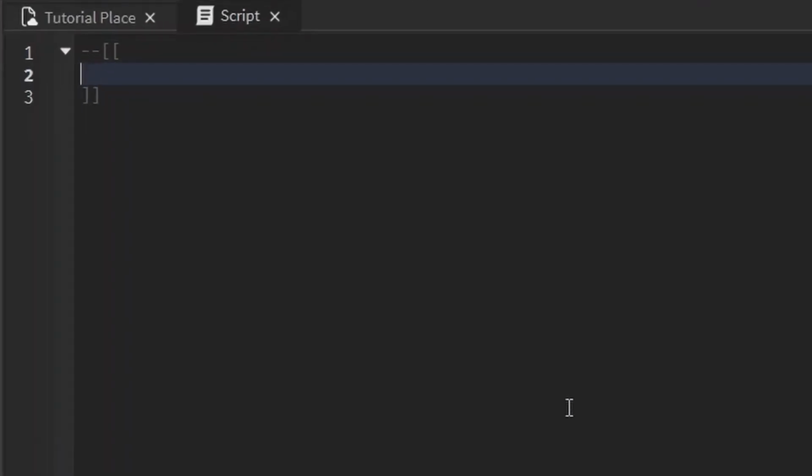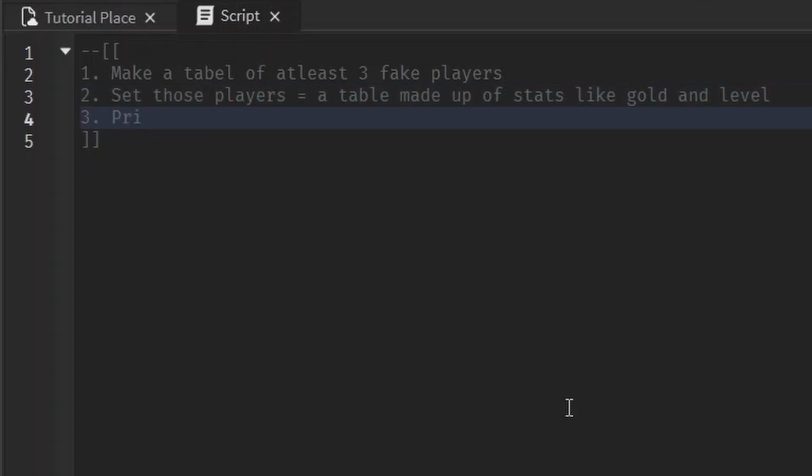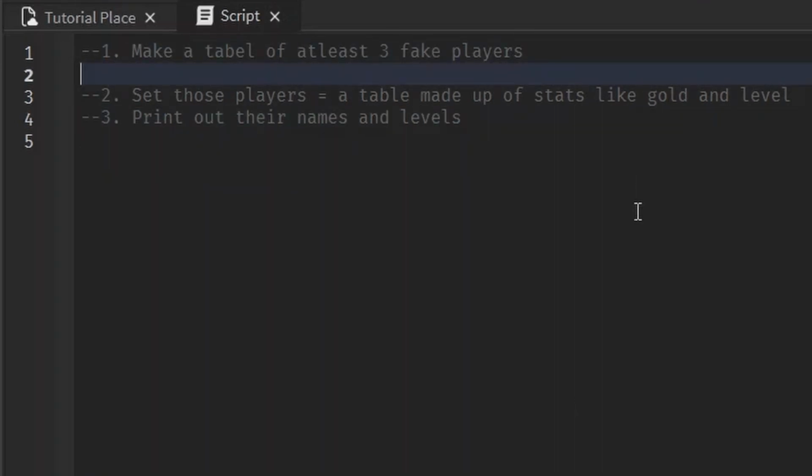Your next project: make a table of at least 3 fake players and set those players equal to a table made up of stats like gold and level and stuff like that. Just any stats you want. I want you to print out their names and levels. So first, let's make this table of fake players.